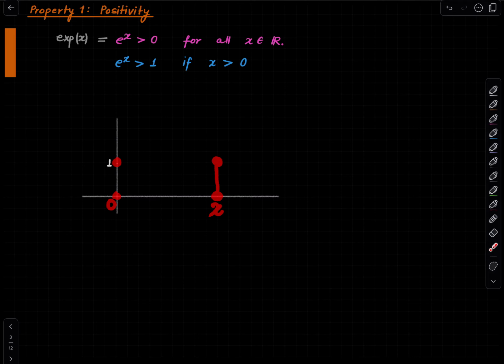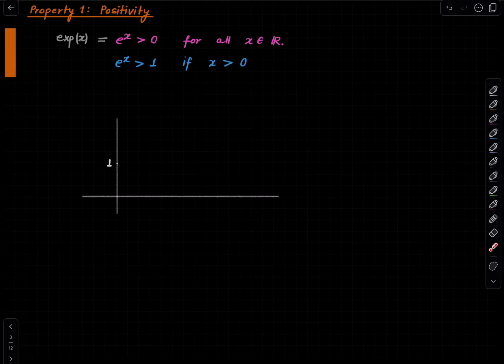If it is taking the same value at two different points, then by Rolle's theorem, the derivative of the exponential function must vanish somewhere. But the derivative of the exponential function is the same as the exponential function. So that shows that the exponential function vanishes somewhere. But again, if the exponential function vanishes anywhere, it will have to vanish everywhere because it is its own derivative. So therefore, it cannot take the value 1 anywhere on the right side of the origin, or even on the left side of the origin. The same argument shows this.